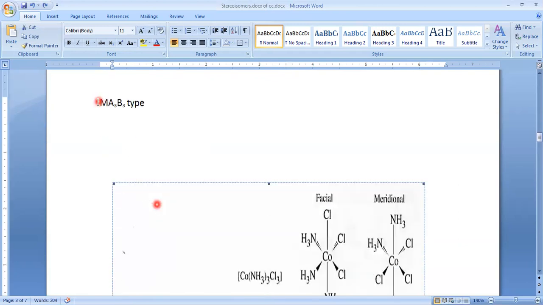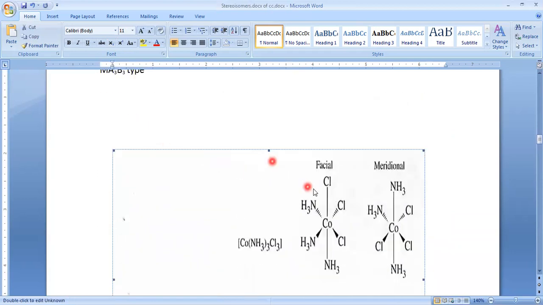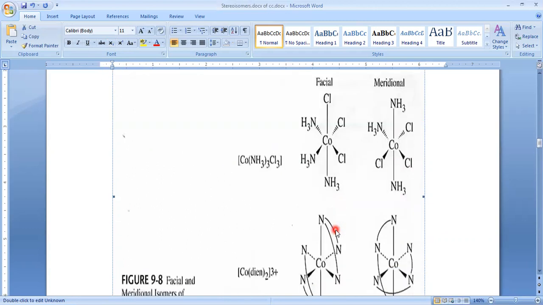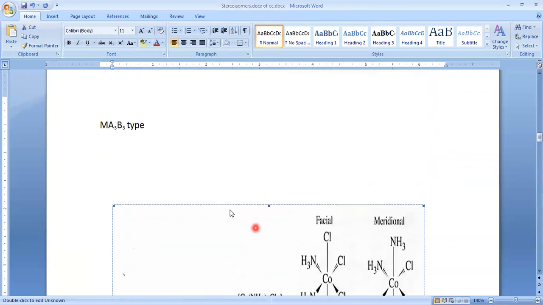Okay, so in this step we can check. If three similar groups are placed on the same side, then we can say that one is facial, and if similar groups are opposite, then we can say meridional, or you can say trans, and this one is cis. And here this is another type of compound.